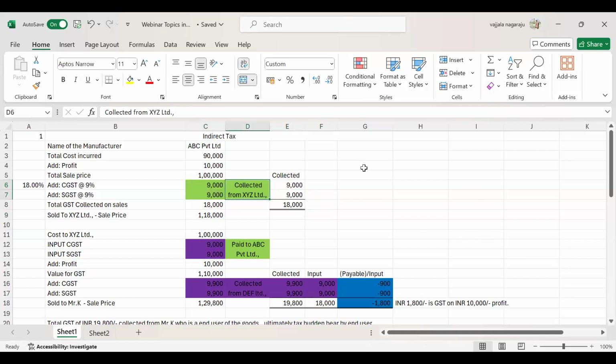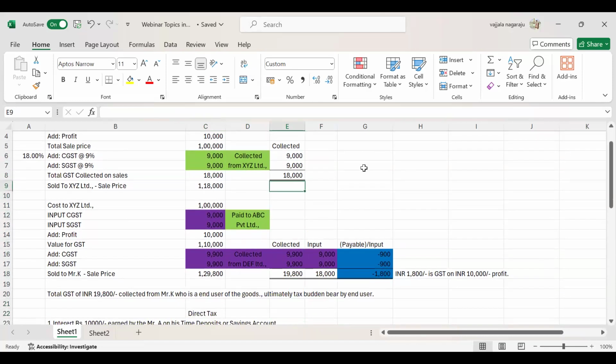So what is the GST collected from the XYZ Limited? 18,000 rupees. Okay? So this 18,000 rupees cannot be put into the pocket of ABC Private Limited. This is collected from XYZ Limited. So it should be output tax to the ABC Private Limited. So this 18,000 should be paid by the ABC Private Limited to the government. How it should be paid will be explained next.